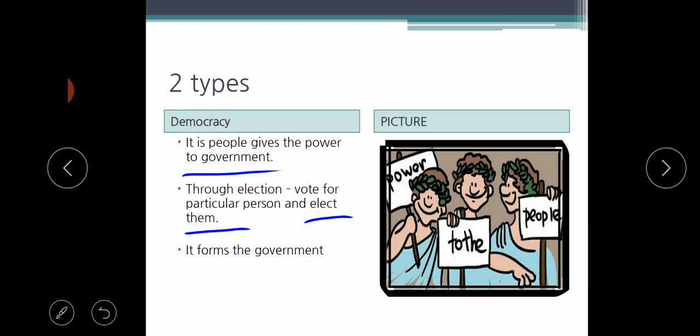So we elect one person. We vote for the particular person, and through the election we choose one person to make the decision. It forms the democratic government. India is a land of democracy, right, children?